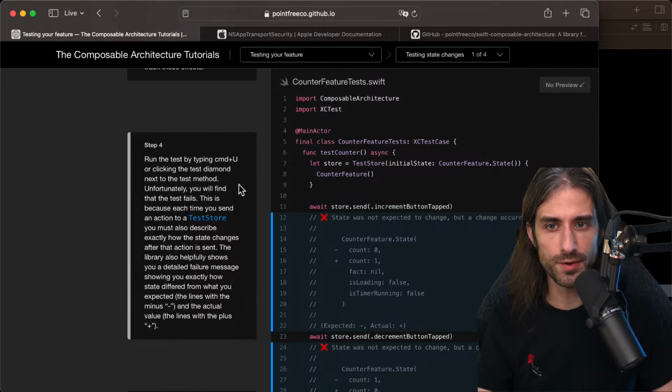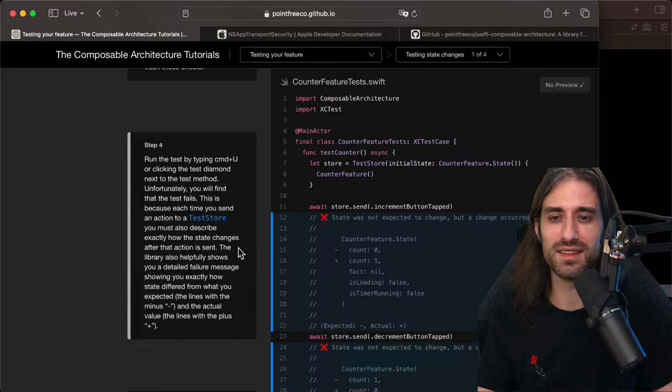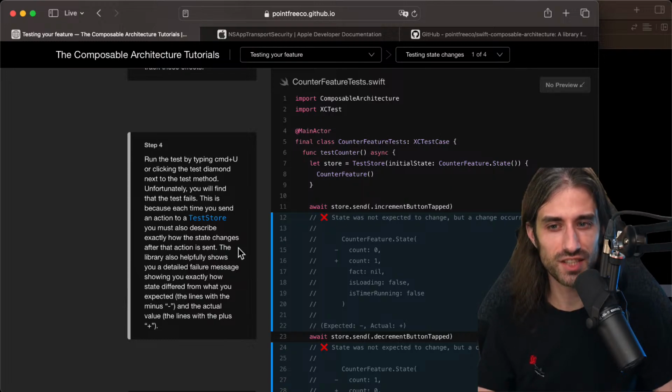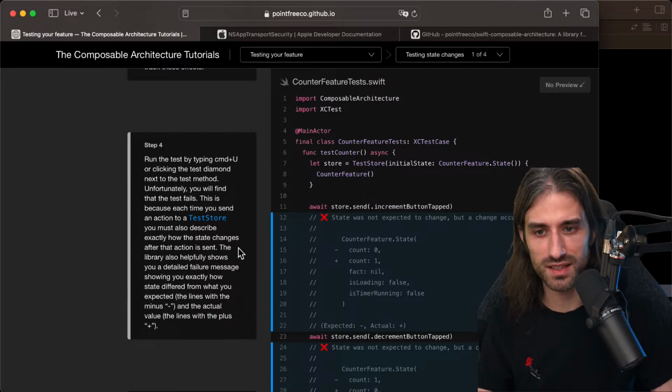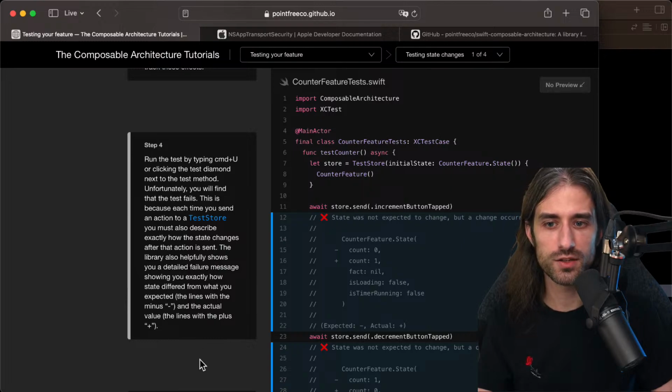So step 4, run the test by tapping Command U or clicking the test diamond next to the test method. Unfortunately, you will find that the test fails. This is because each time you send an action to a test store, you must also describe exactly how the state changes after that action is sent. The library also helpfully shows you a detailed failure message showing you exactly how state differed from what you expected, the line with the minus with the actual value, the lines with the plus. So it fails because the state changed, but we didn't say it was expected to change.